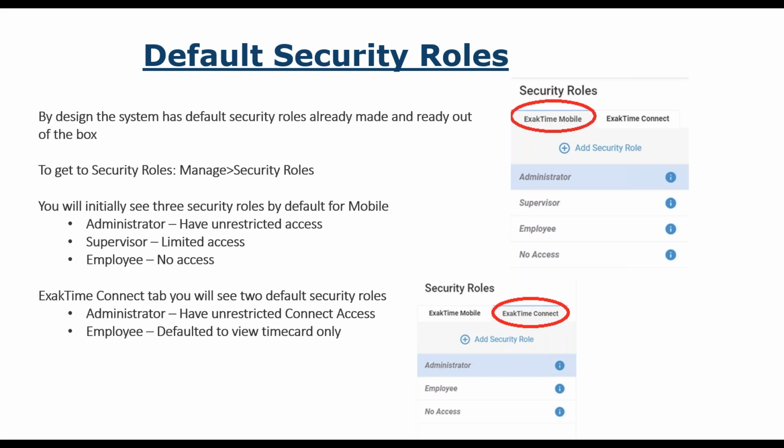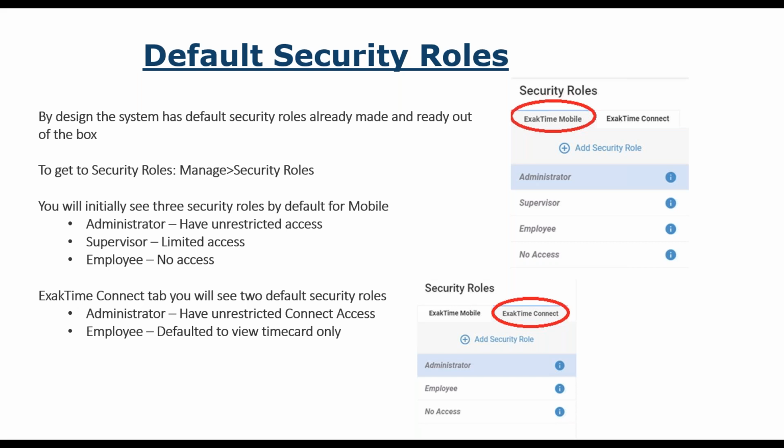You can leave that at no access. And I think that's where a lot of people think that they have to have access to both of the security roles. They don't. So if I'm in the field, all I need is a mobile security role, and that's it. You do not need to give me access to the dashboard because there's no reason for me to log on to the dashboard. I am out in the field. Okay, so I hope that clears that up a little bit.